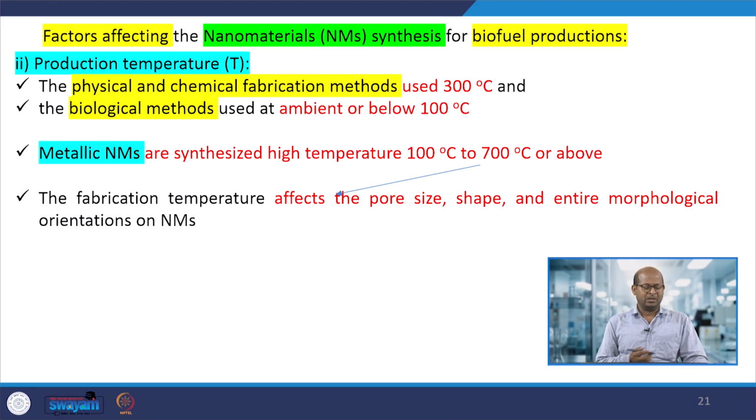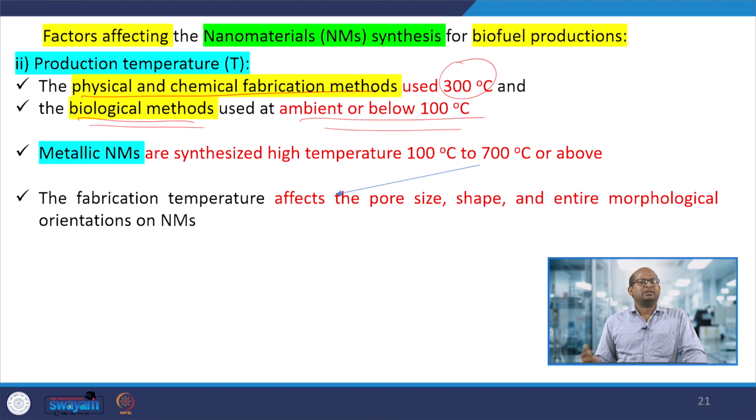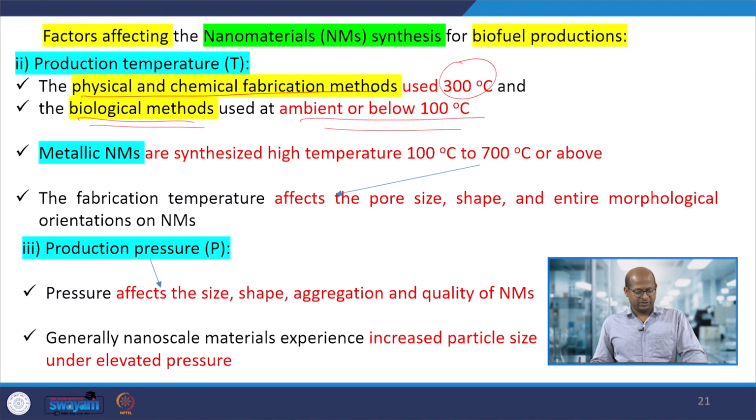In the case of physical or chemical methods, if we prepare nanomaterials that way, sometimes we have to use high temperatures, and if it is a biological method, then from room temperature to 100 degrees centigrade, within that low temperature range, we can prepare the material. As a result the particle size would be very small, so that would be much more effective for those particular biochemical reactions.